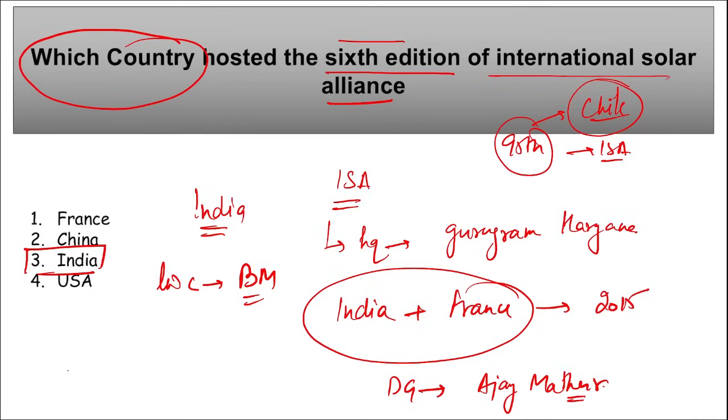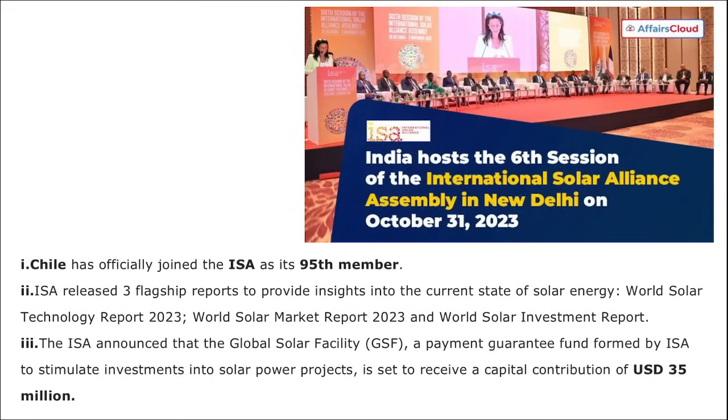And if we talk about how many members are there in International Solar Alliance, we just saw there were 95 members total now in International Solar Alliance, and which is the 95th member? Chile. Who hosted this International Solar Alliance? Hosted by our India. Correct. So here you can see Chile has officially joined International Solar Alliance as their 95th member.